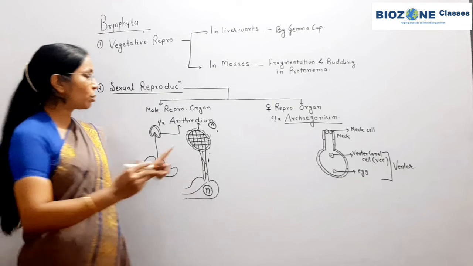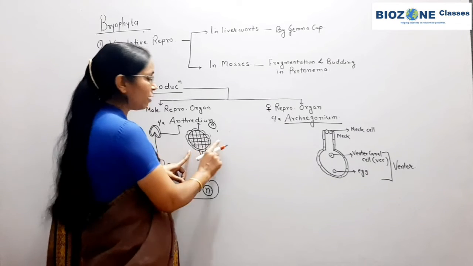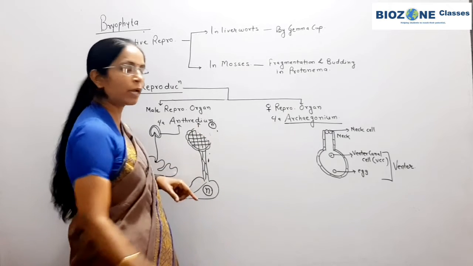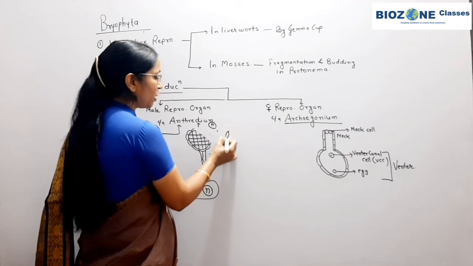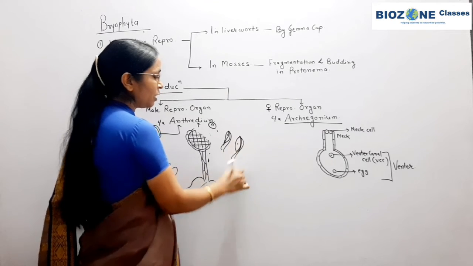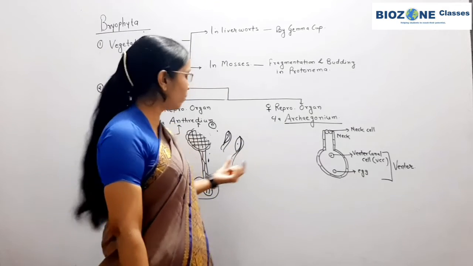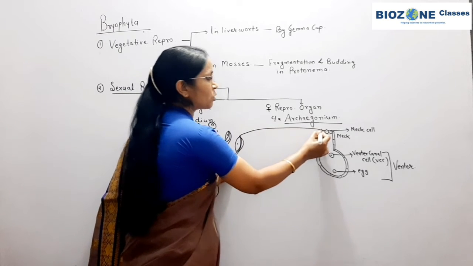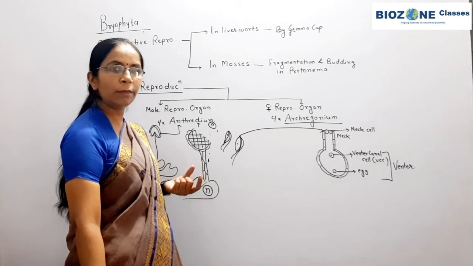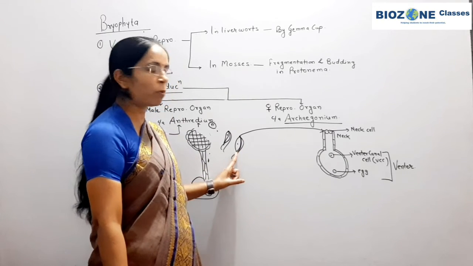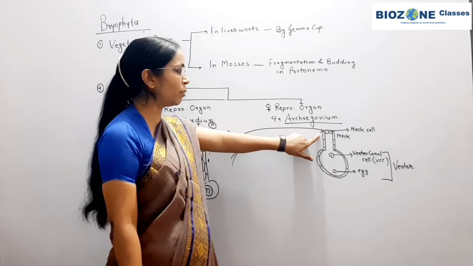Bring these two diagrams. So when the antheridial mother cell develops into a large number of antherozoids, this antheridium bursts, and through it a large number of antherozoids are released in water. Clear? And with the help of water current, these antherozoids reach towards the archegonium. समझ में आ रहा है? The antherozoids with the help of water reach towards the archegonium.